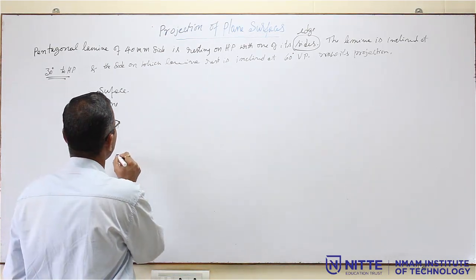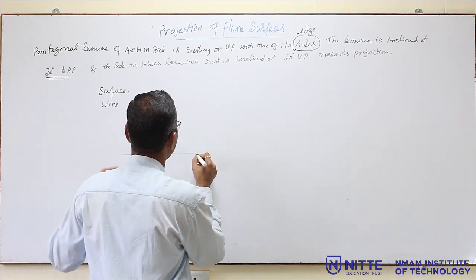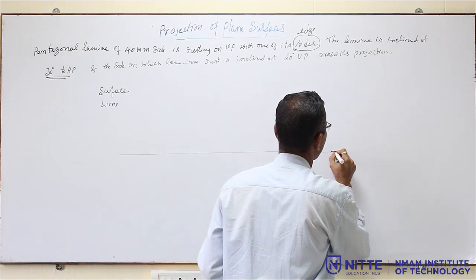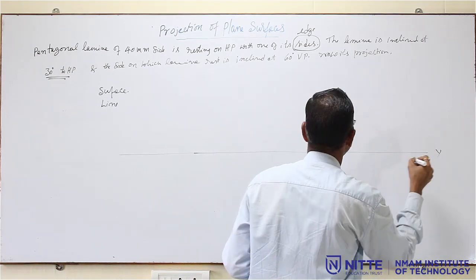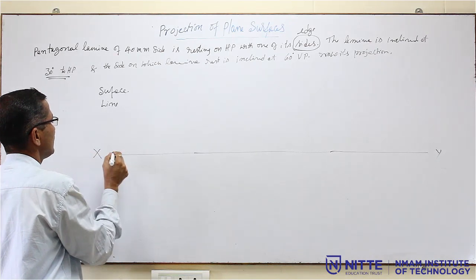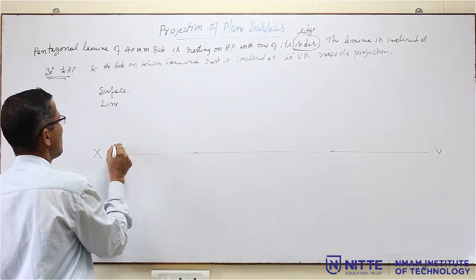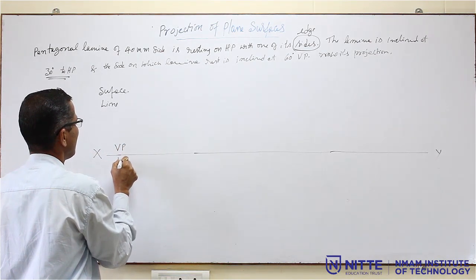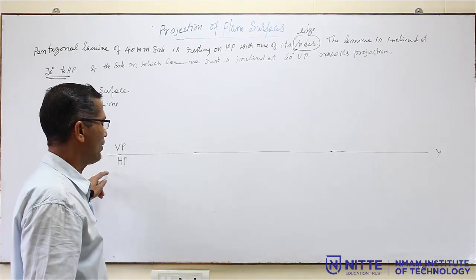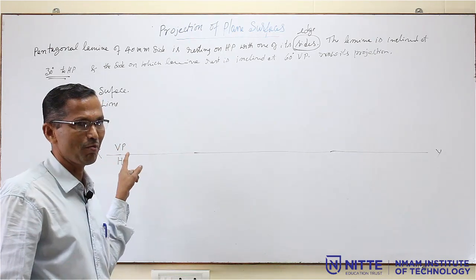Now, I will explain the procedure for solving this. First you draw the XY line. All these problems will be solved only in the first quadrant, that means it is VP and HP for all the problems. So, I am not going to write it every time, you have to write VP and HP, XY in all the problems.